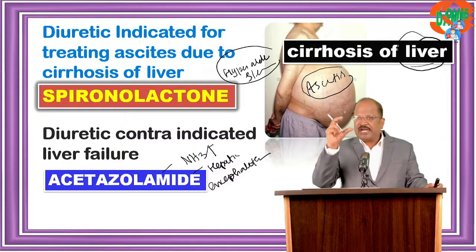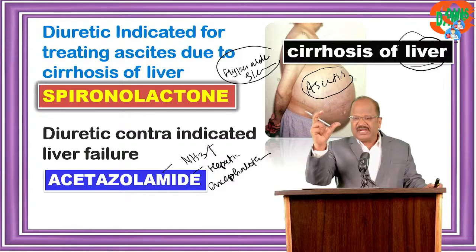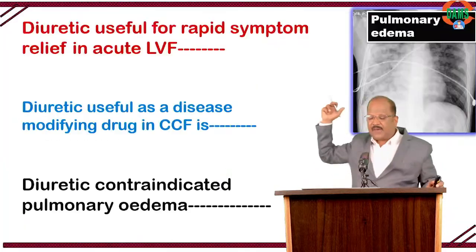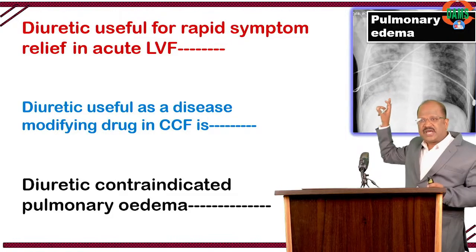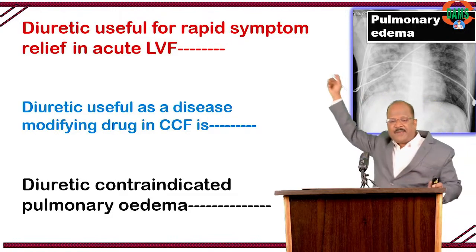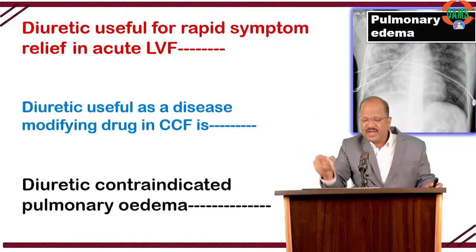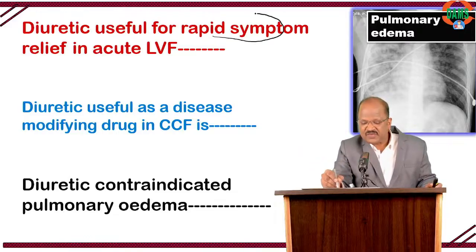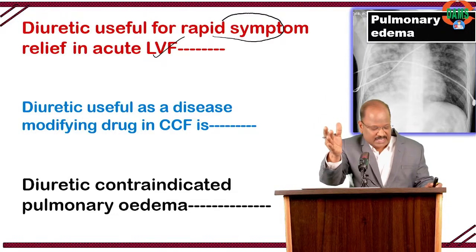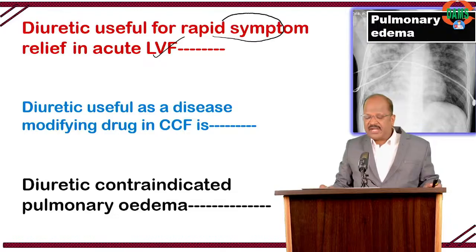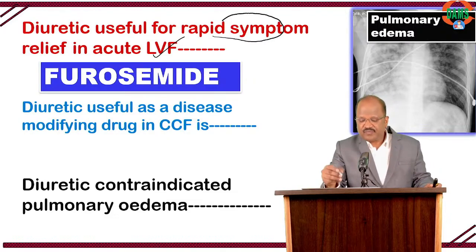Okay. Related to this, one more super interesting question. Can you please answer? Heart failure and pulmonary edema. In this case, I want 3 points. Anybody? Name the diuretic useful for rapid relief of symptoms in acute LVF. I want rapid relief of the symptom of breathlessness. Answer: it is a loop diuretic like furosemide.